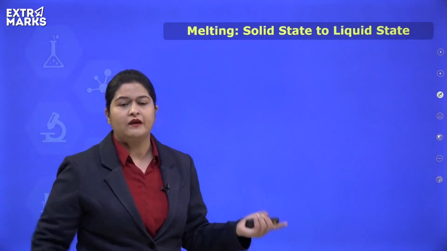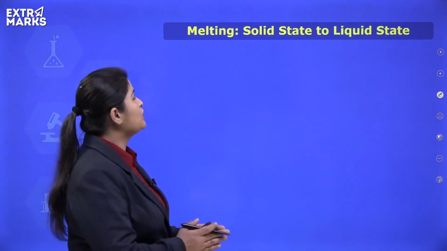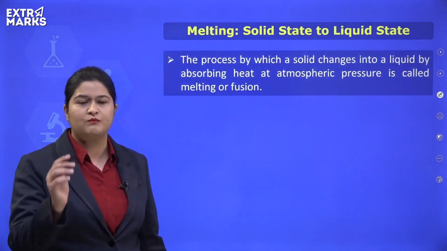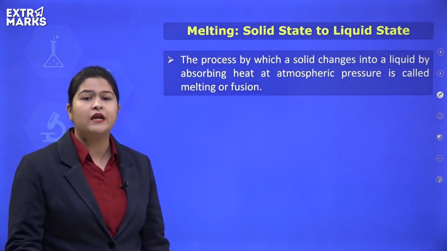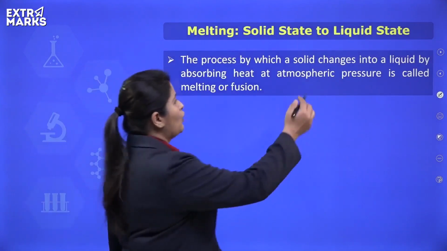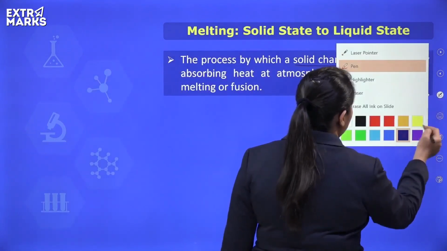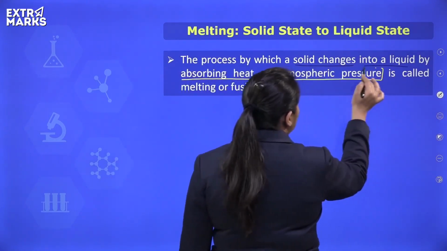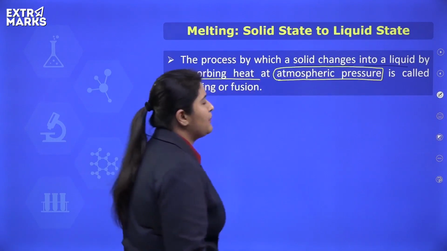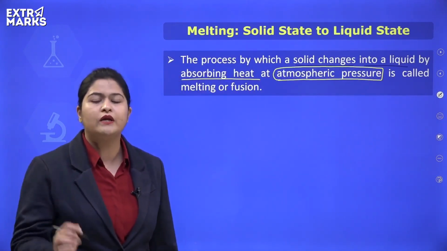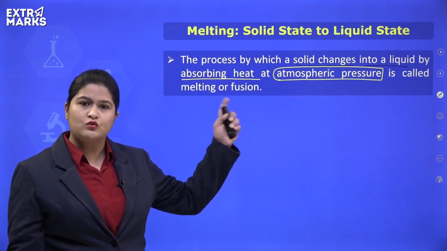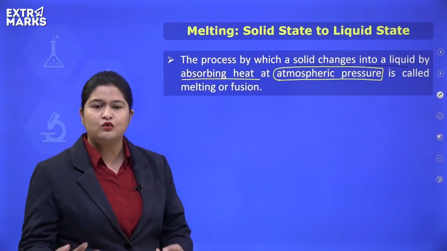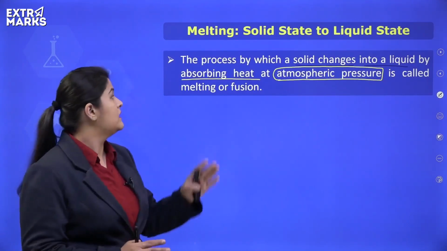Let's begin with melting. Melting refers to conversion of solid state to liquid state. That means change of state from solid to liquid is known as melting. We can define melting as a process in which a solid changes into liquid by absorbing heat at atmospheric pressure. That means we are not bringing about any change in the pressure around the substance. What we are doing is simply changing the temperature. As soon as the temperature increases, the solid changes to liquid. So this particular process is known as melting.